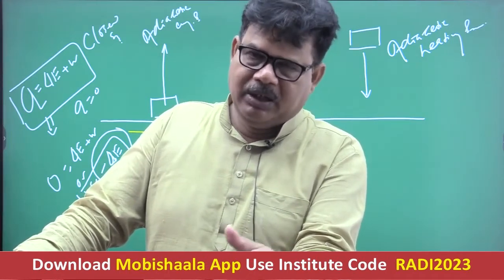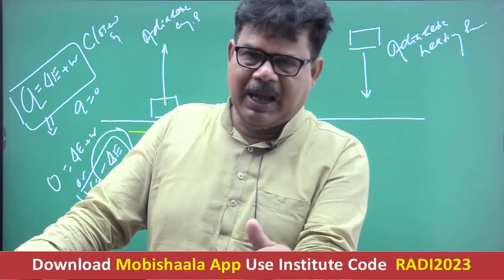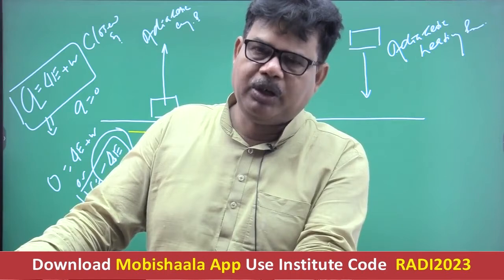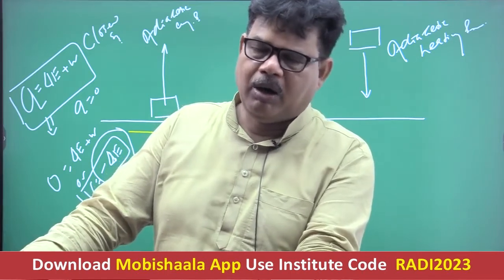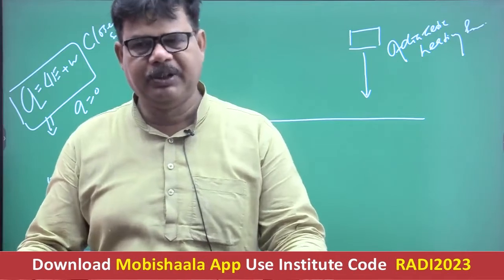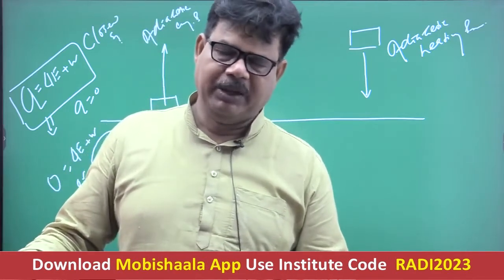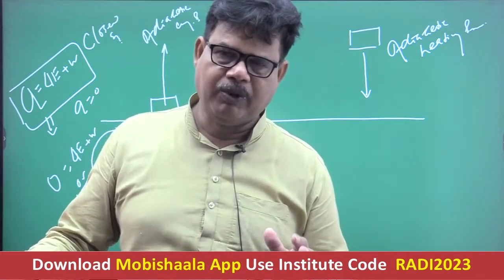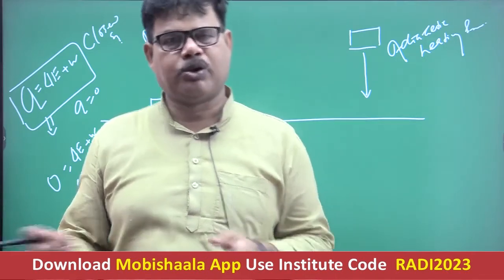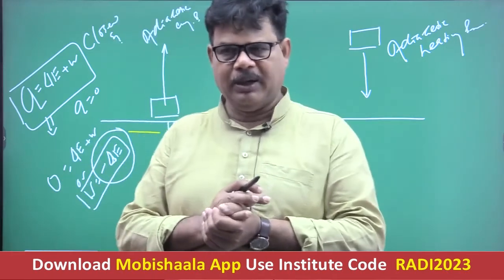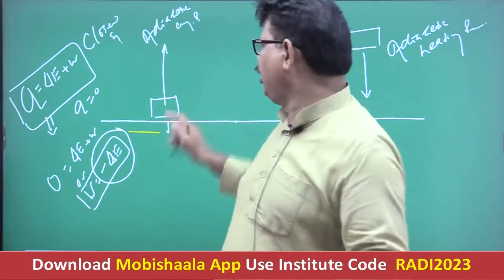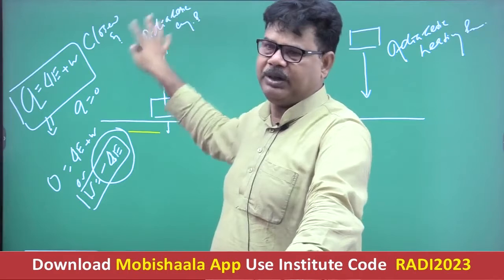Okay? As in this case, the air acts as a closed system. That's why Q is equal to 0. So 0 is equal to del E plus W, or W is equal to minus del E. It means particularly if the air uplifts, it has to work against the gravitational pull of the earth, and this work is performed at the cost of its own internal energy. Getting well? So that's why there occurs a reduction in the temperature of the air, right? And hence the air cools down when air uplifts in upward direction.